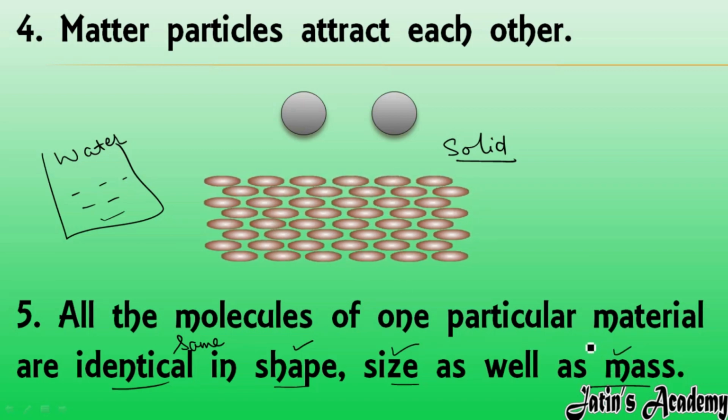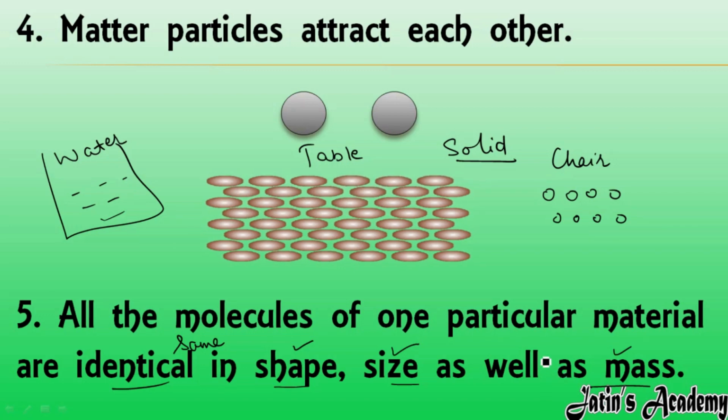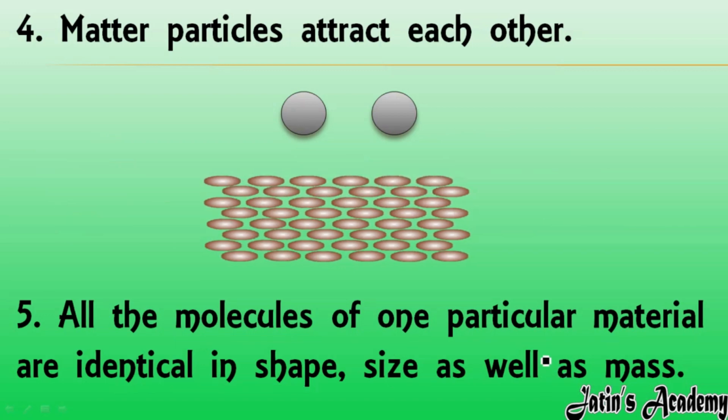and the same in mass also. If I have, for example, a table here and a chair here, the table's matter particles are the same in shape, size, and mass. The chair's matter particles also have the same shape, size, and mass. So all the molecules present in the matter are identical in shape, size, as well as mass. One thing more,